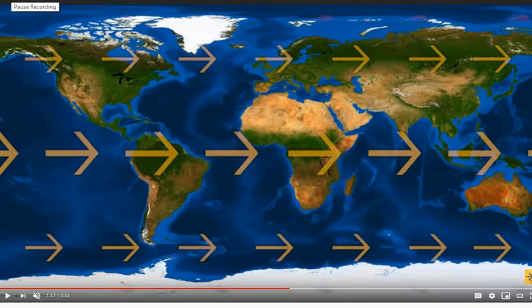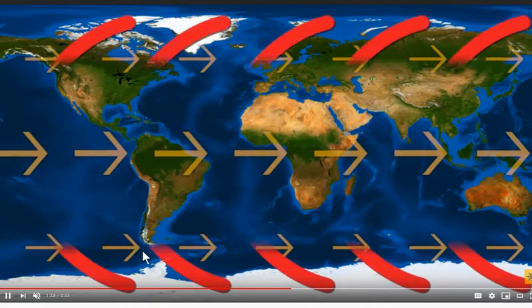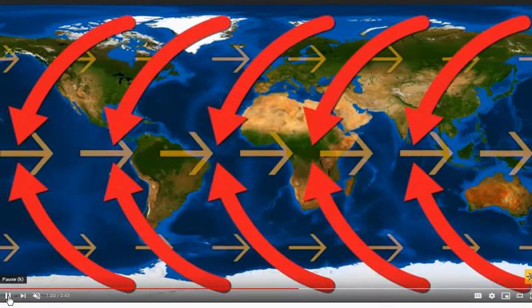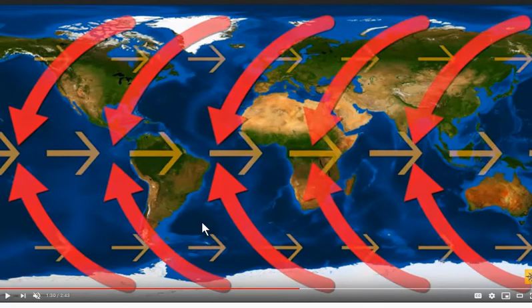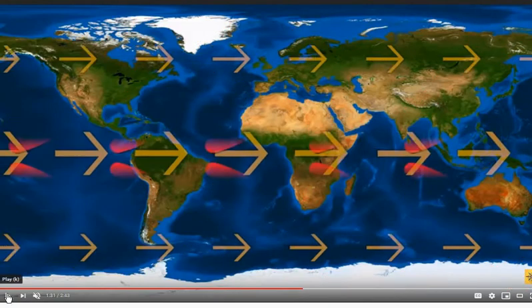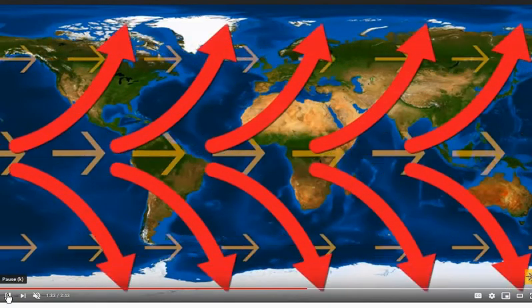Now let's see how the wind is deflecting in both the hemispheres. This is the equator, and let's see what happens when the wind deflects. So here we see in the southern hemisphere, when the wind is moving from the southern hemisphere to the equator, it is deflected in one direction, while if it's moving from the northern hemisphere to the equator, it is deflected in the other direction. Now let's see deflection from the equator to the poles.